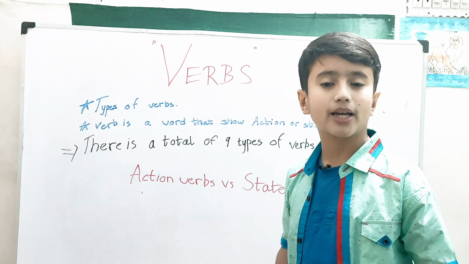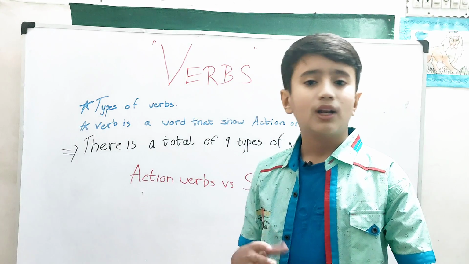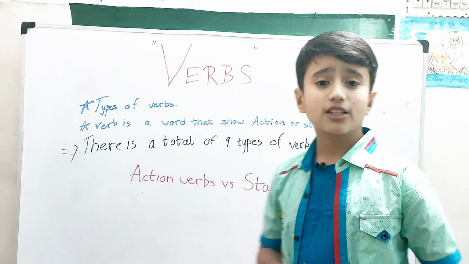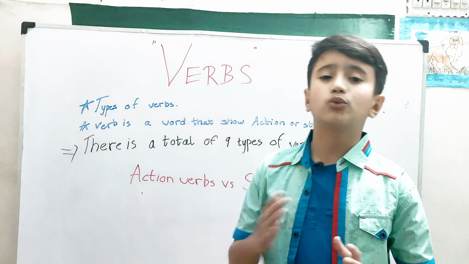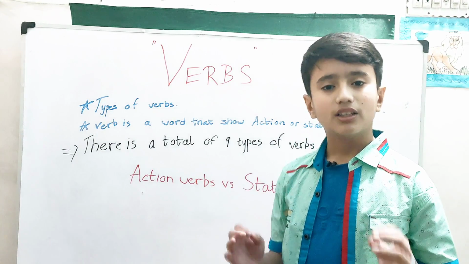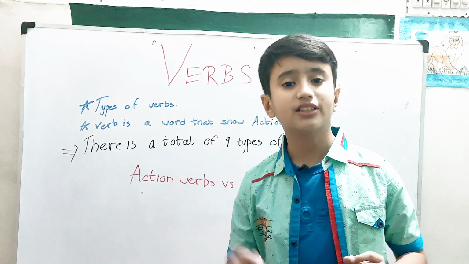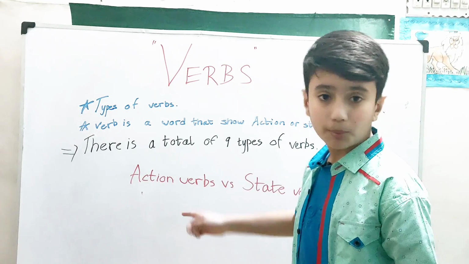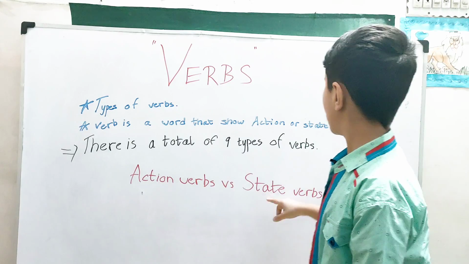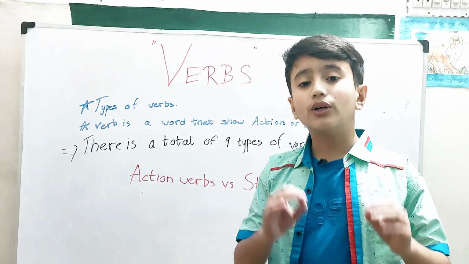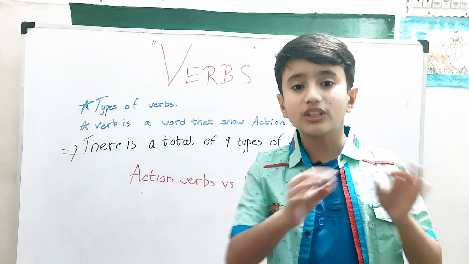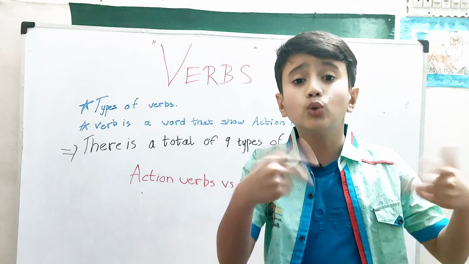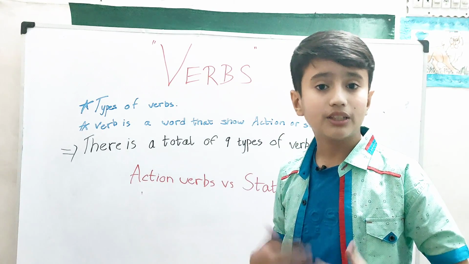Now what is an action verb? An action verb is the verb that we know. Everybody knows about action verbs, but the other one, lots of people don't know about. Action verbs are those verbs that we use in daily life, like swimming, running, bicycling, eating, etc. Like we say to someone, he has eaten his food, he has bicycled enough, I am done with bicycling. We say these types of words. So bicycling here is an action verb. He is doing his work, he is working. These are the verbs that show different kinds of doing, or different kinds of actions.